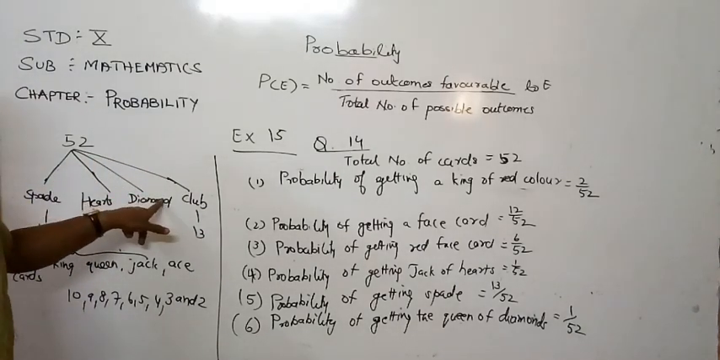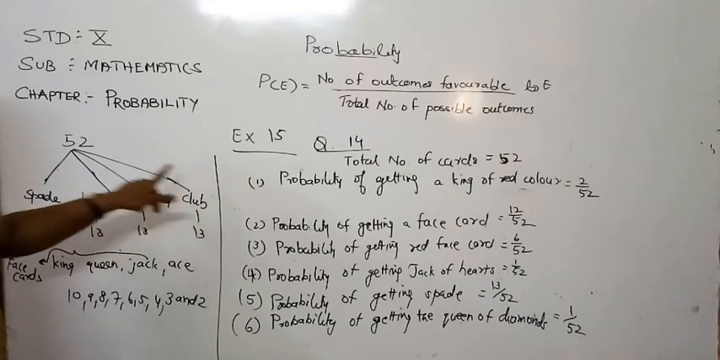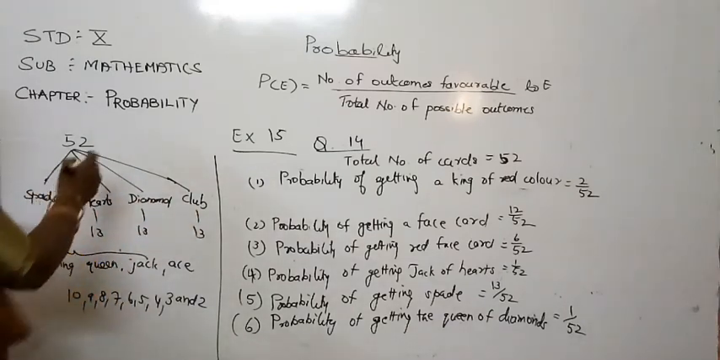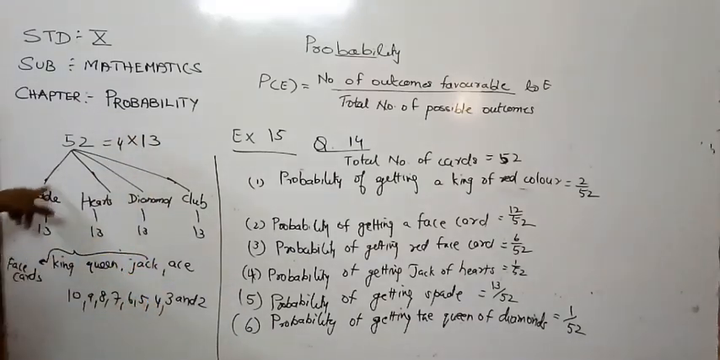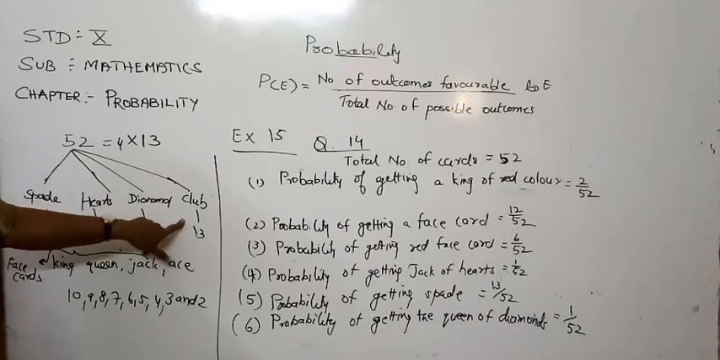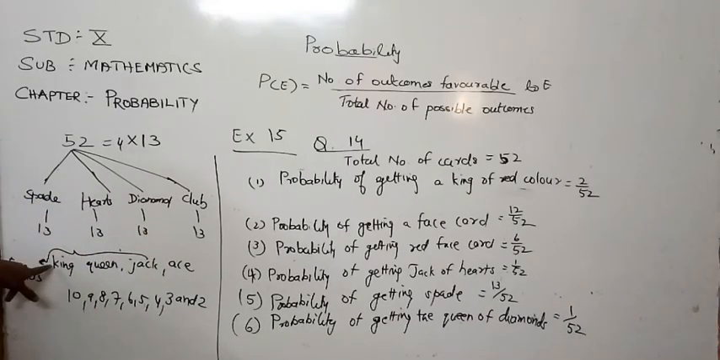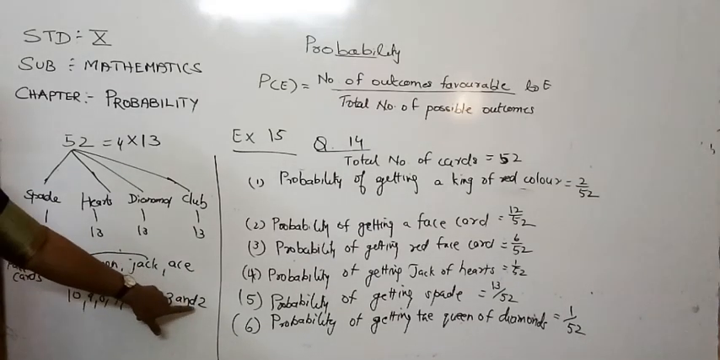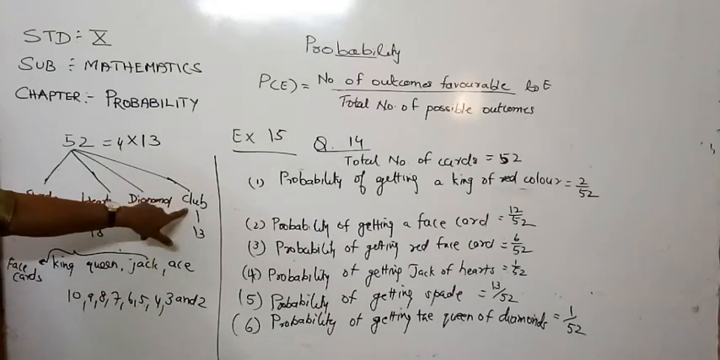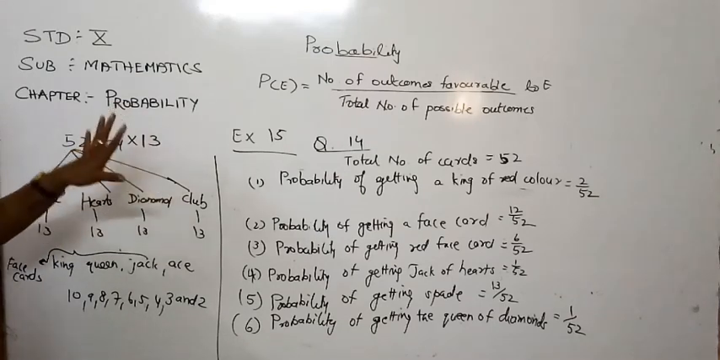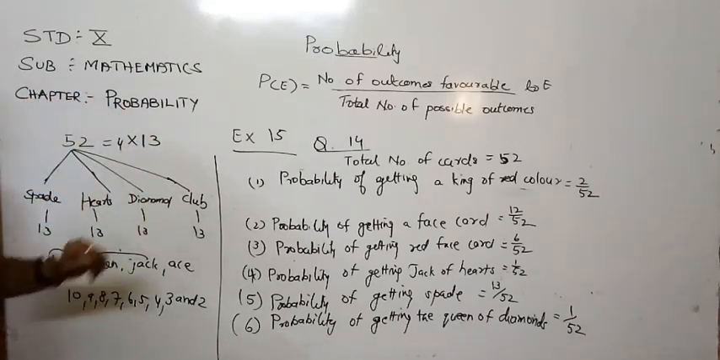Spade, hearts, diamonds, and club. That means 52 cards, 4 suits of 13 cards in each set. Spade has 13, hearts 13, diamond 13, club 13. And these 13 are divided into king, queen, jack, ace and 10, 9, 8, 7, 6, 5, 4, 3 and 2. Yesterday I explained the same thing. Same way for hearts, diamond and club also. Now according to this data you have to find out some of the questions.